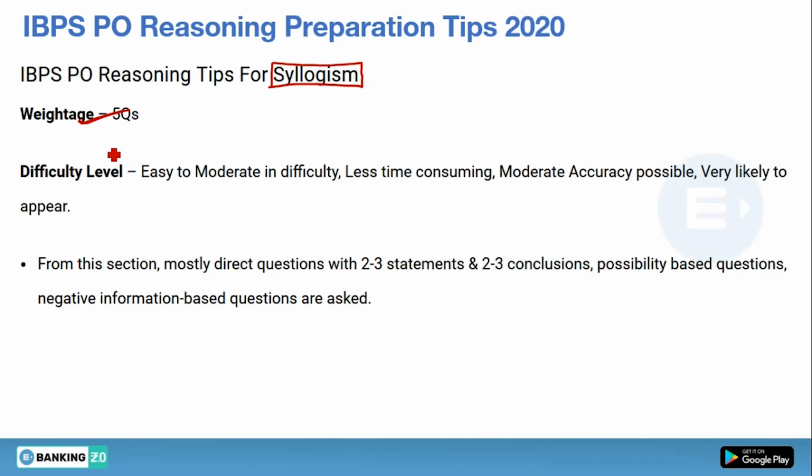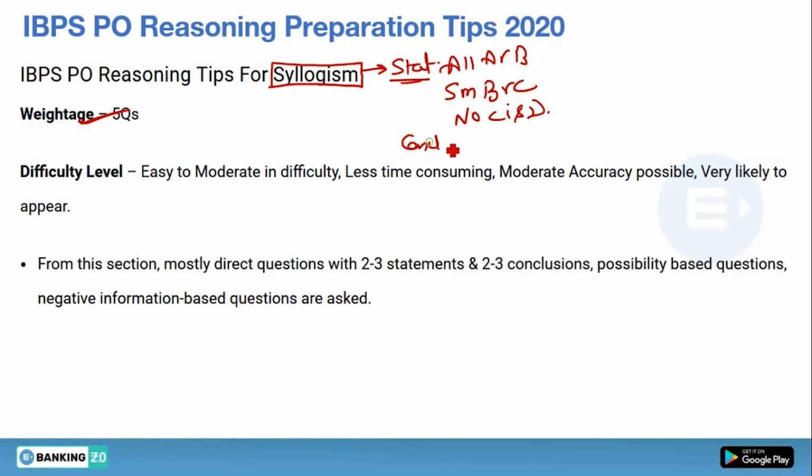Yes, syllogism questions come most of the time in your pre as well as the mains examination. So what is syllogism? A few statements will be given to you, like this: all A are B, some B are C, no C is D. What you have to do is draw the Venn diagram on the basis of these statements, and tell which conclusion followed.